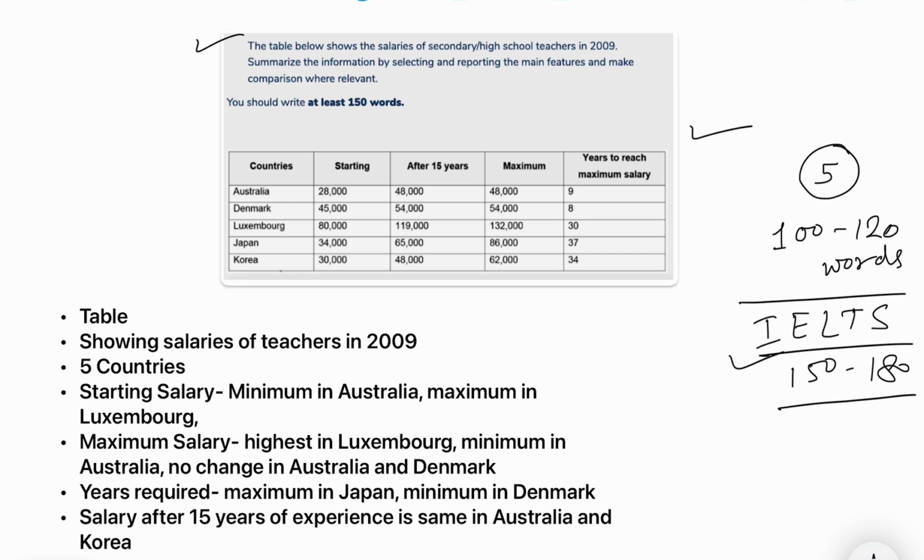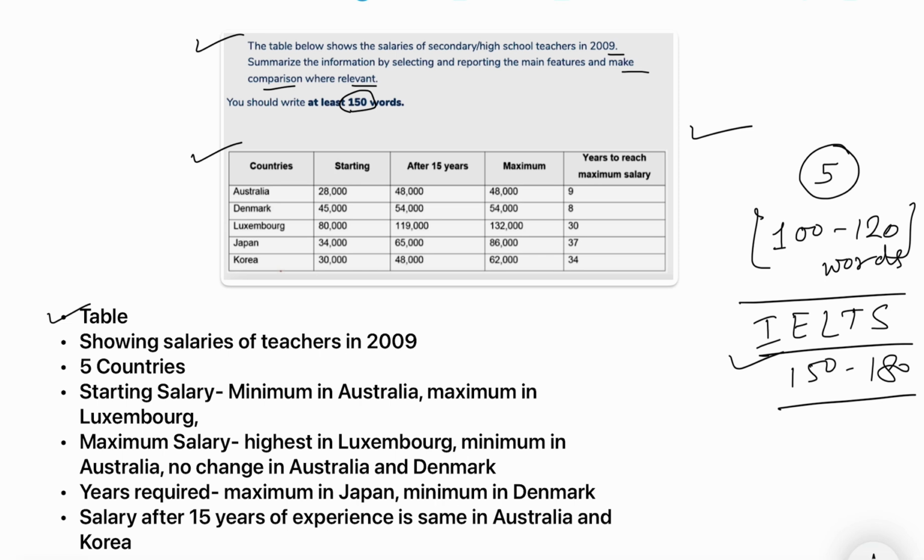So first of all, read the question carefully. The table below shows the salaries of secondary high school teachers in 2009. Summarize the information by selecting and reporting the main features and make comparisons where relevant. So here it is a 150 words limit, that is for the IELTS exam, and for class 10 this is only 100 to 120 words. Now first of all, the first task is to identify what this is. This is a table. So I have written some important points that will be helpful while writing the paragraph. In the same way you can practice, and while you are preparing for your exam, you have to mention all these things, right?